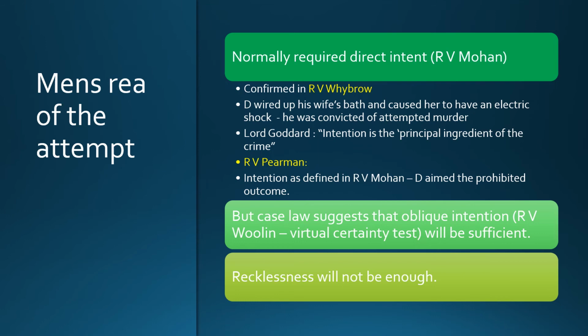Intention is defined in Mohan, and again just clarified that idea that we need direct intent: the defendant aimed at the prohibited outcome. Now, case law does suggest that oblique intention, i.e. the Woollin or Nedrick virtual certainty test, will be sufficient. So if you feel that it is only oblique intention, then by all means apply that. But it would tend to be direct intent. Now, recklessness would certainly not be enough.